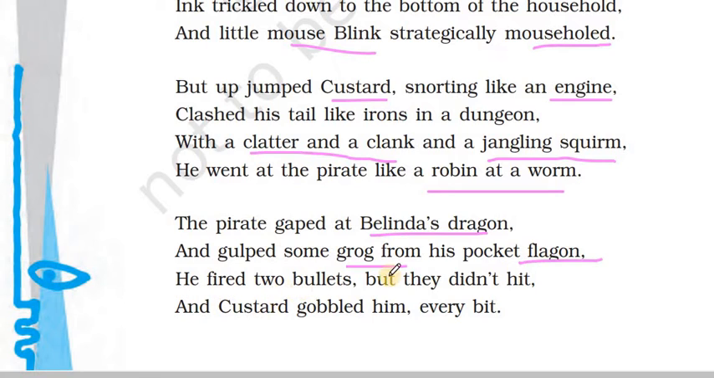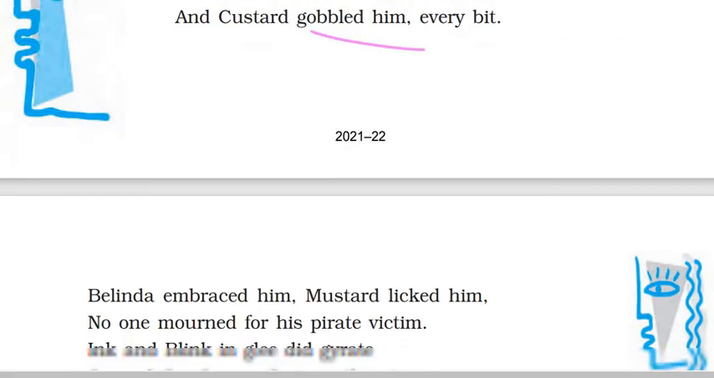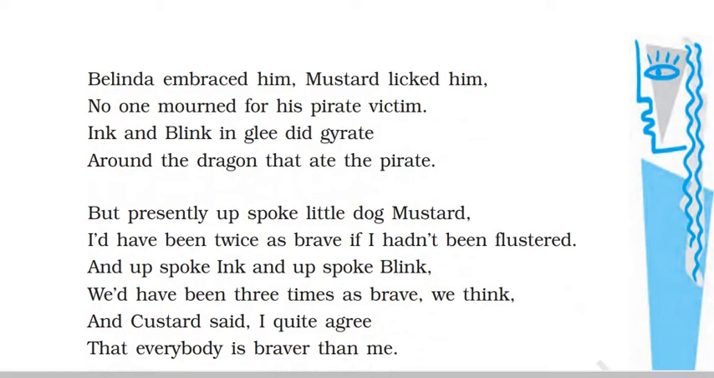He fired 2 bullets, but they didn't hit. He had 2 pistols, one in each hand. He fired, but still nothing hit the dragon. And Custard gobbled him every bit. So he just ate him up. He just swallowed him every bit. This was a great shock, because all this while Custard was portrayed as a coward, but now he had just gobbled up a pirate.